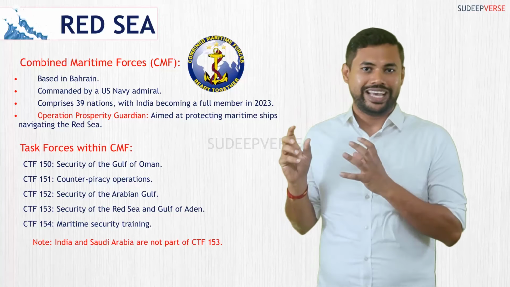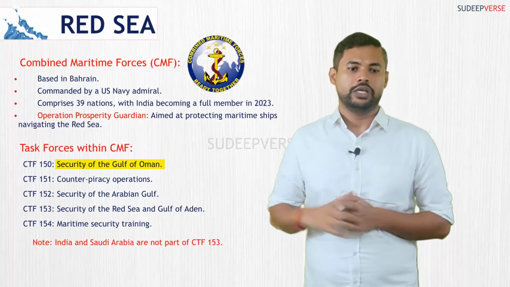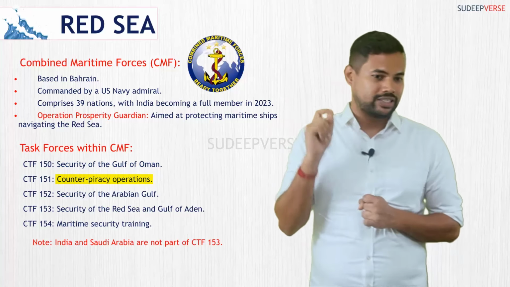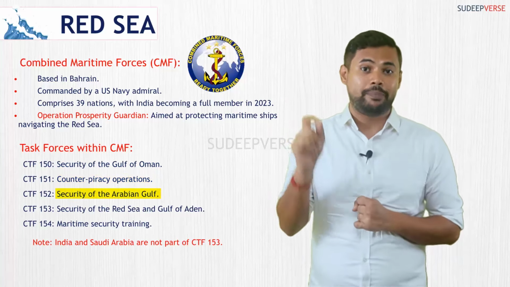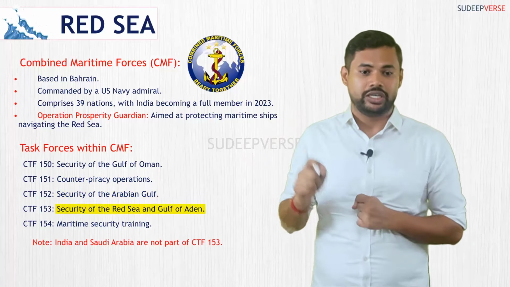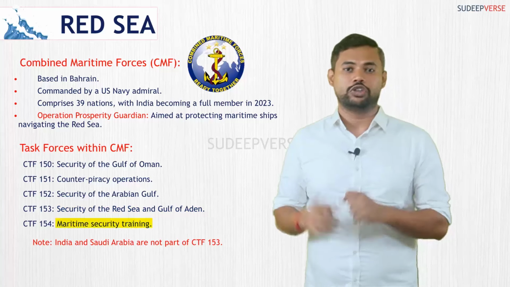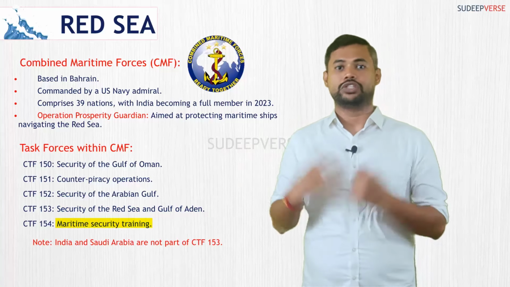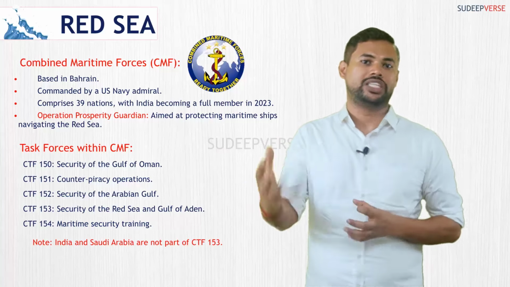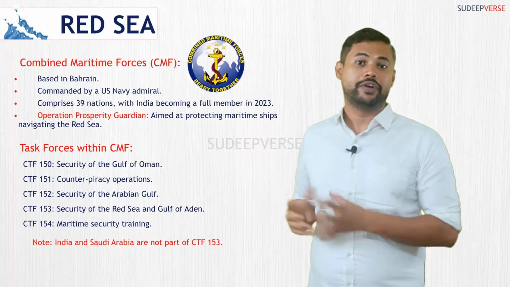So if you take CTF 150, they are in charge of security of Gulf of Oman. If you take CTF 151, they're in charge of counter piracy. If you take CTF 152, they're in charge of Arabian Gulf security. If you take CTF 153, they're in charge of Red Sea and Gulf of Aden security. And last is the CTF 154, they're in charge of maritime security training as a whole. So they have divided different task forces in order to achieve different goals. As you can see, CTF 150 to CTF 154 have different objectives.